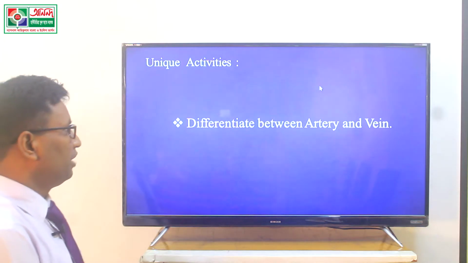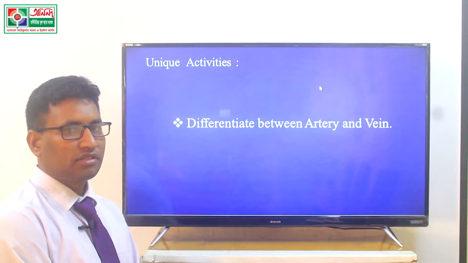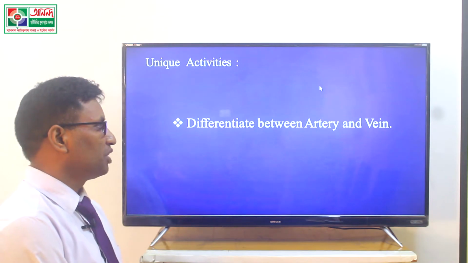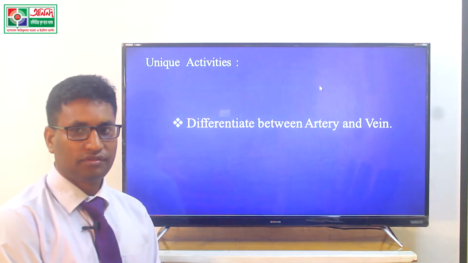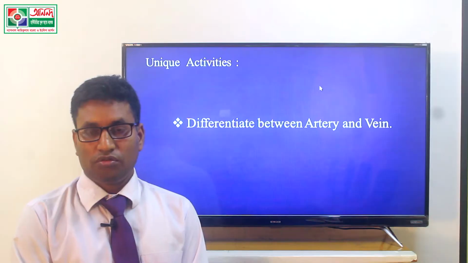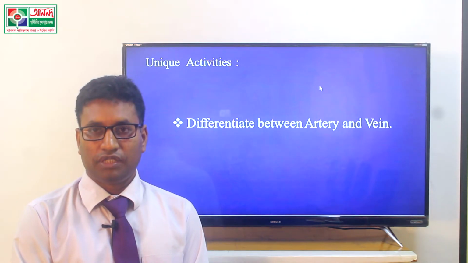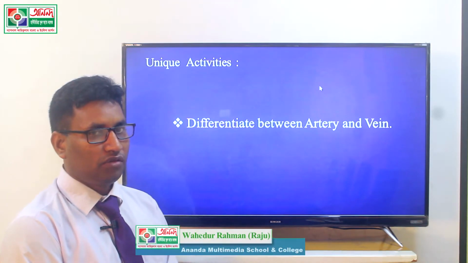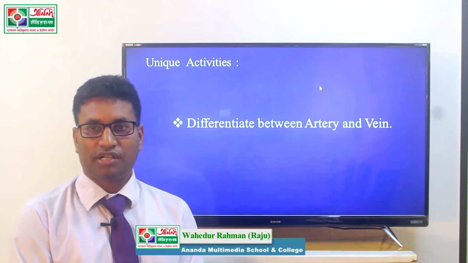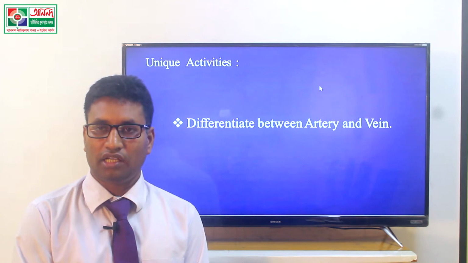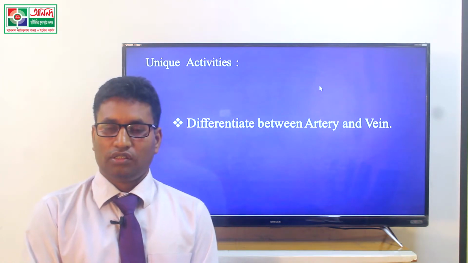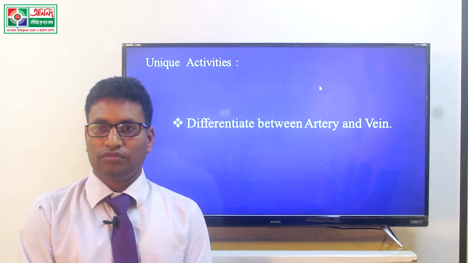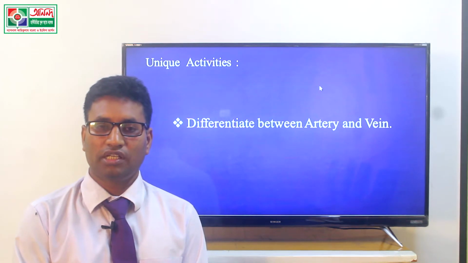Now, a very important and unique activity: differentiate between artery and vein. With two types of figures, we can say that a lot of differences between artery and vein are found. At first we must write down the definitions of artery and vein.